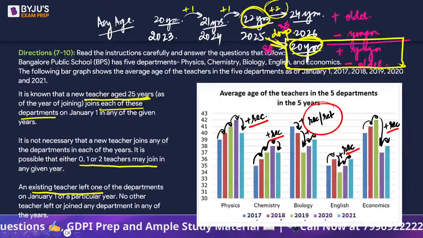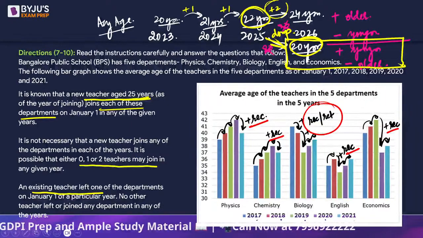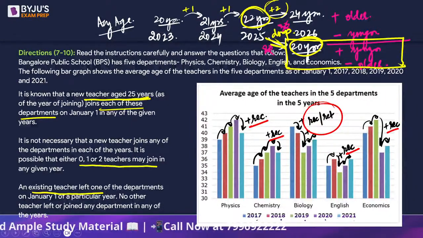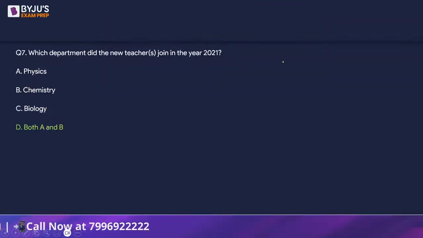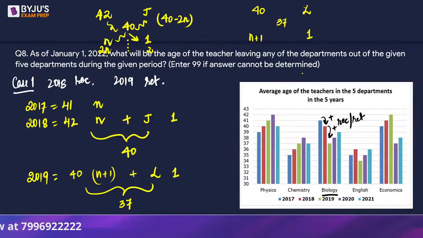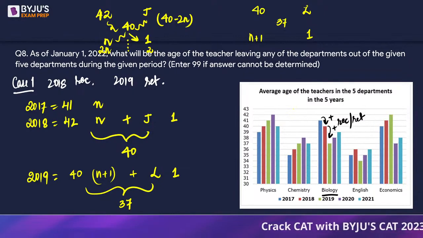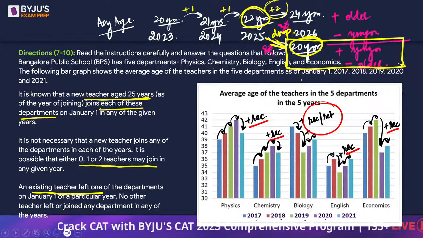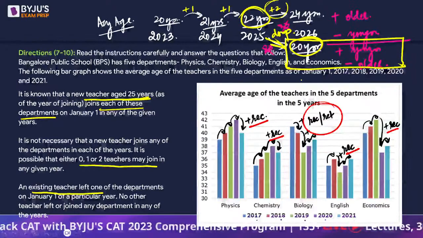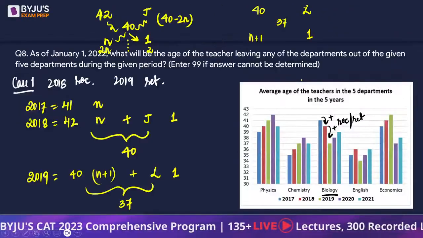Is it given how many people are there in each of the departments? No, it's not given. And the person who leaves, that person's age could be anything. Okay.